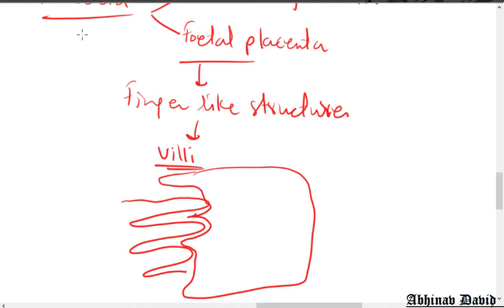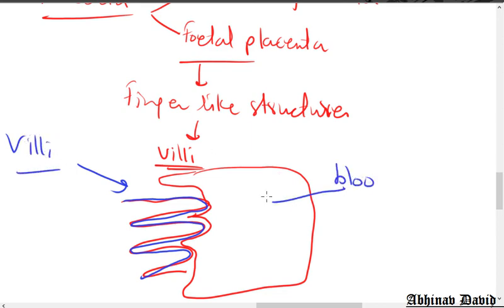So this is the villi, the finger like structures, and this structure is the blood spaces.